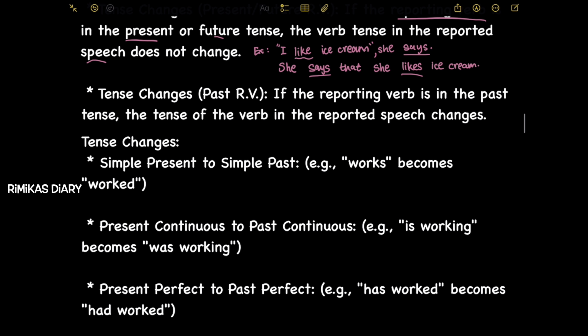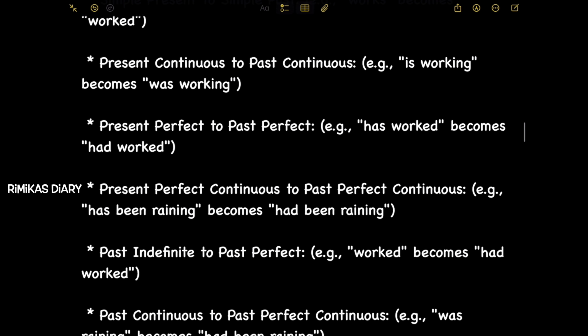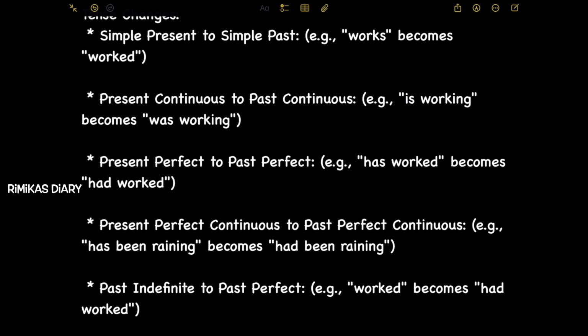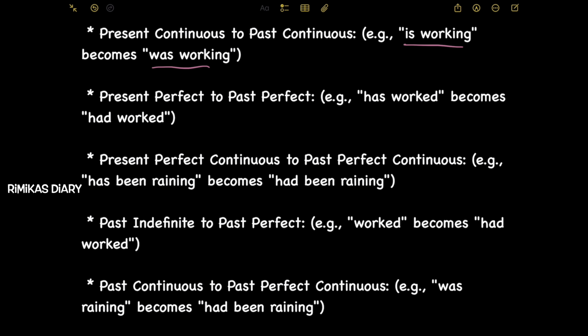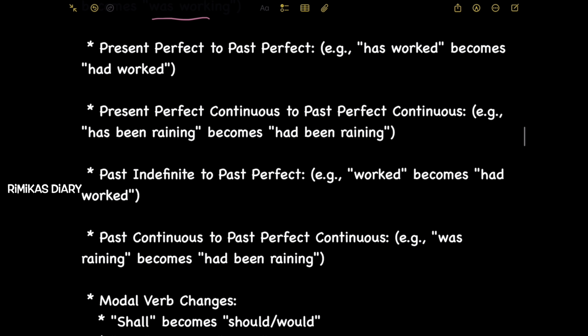Next, tense changes. Past RV. If the reporting verb is in the past tense, the tense of the verb in the reported speech changes. Simple present to simple past. Example, works becomes worked. Present continuous to past continuous. Example, is working to was working. Present perfect to past perfect. Example, has worked becomes had worked.